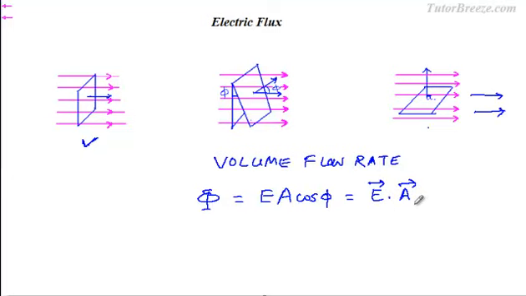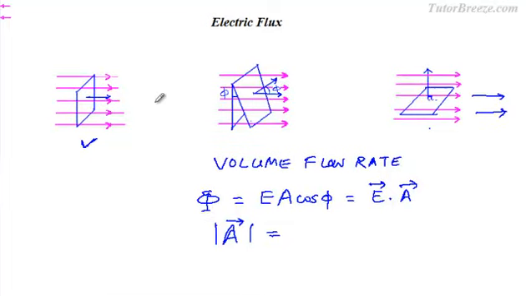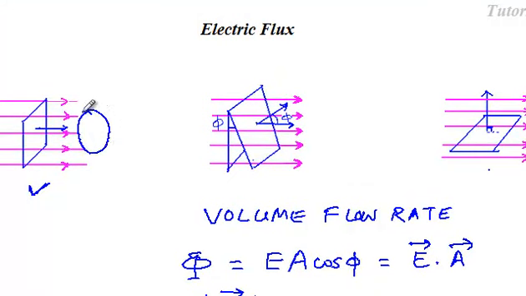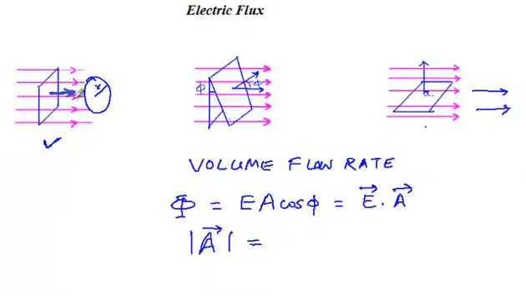Notice that we are treating area as a vector over here. It has a magnitude A, and the magnitude of the area vector will be equal to the value of the area. Suppose this is a rectangular area, which means the length times its breadth. Say you have a circular area which is placed in the electric field, that would be pi r square. Say r is the radius of this circular planar loop. The direction of the area is taken as the normal to the area.